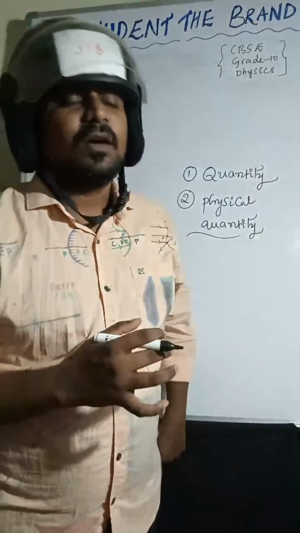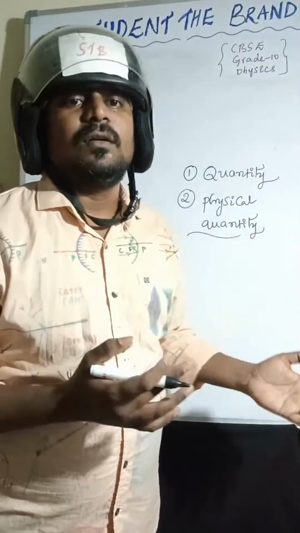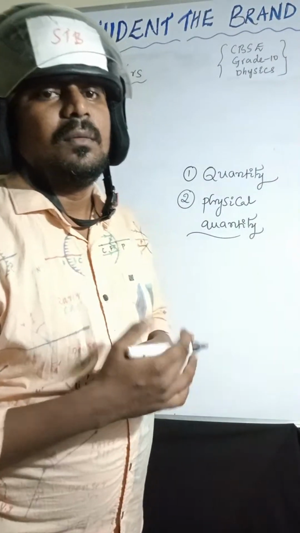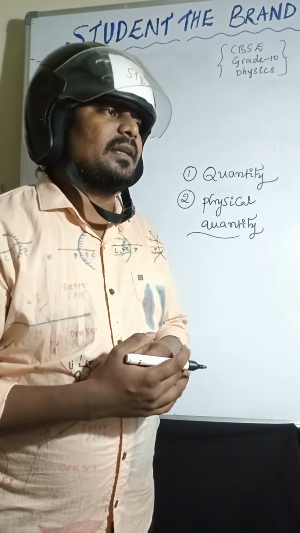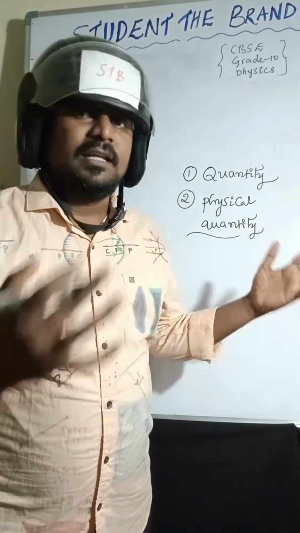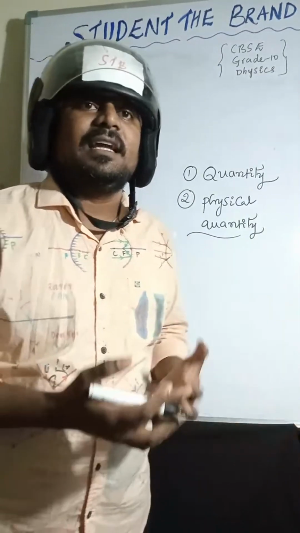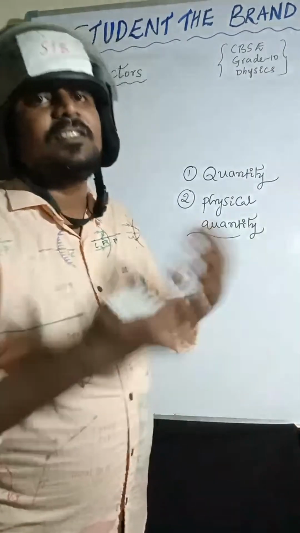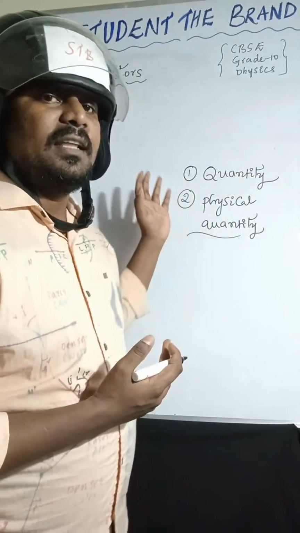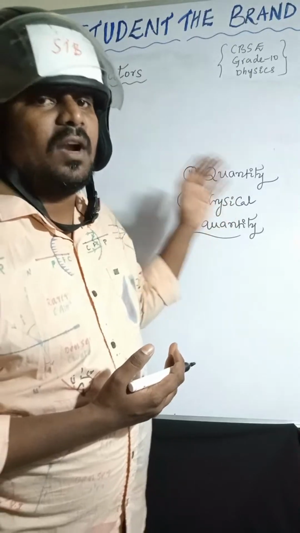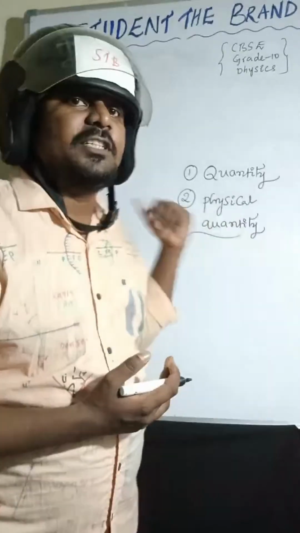Best examples: mass, volume, density, distance, displacement, velocity, acceleration. So these are all we can measure, right? That's why it is called physical quantity. The quantity which can be measurable is called physical quantity.